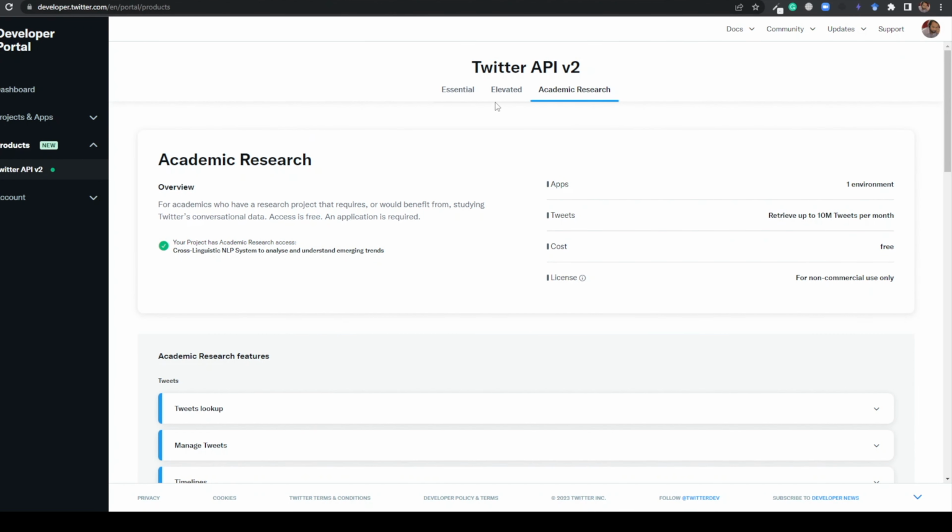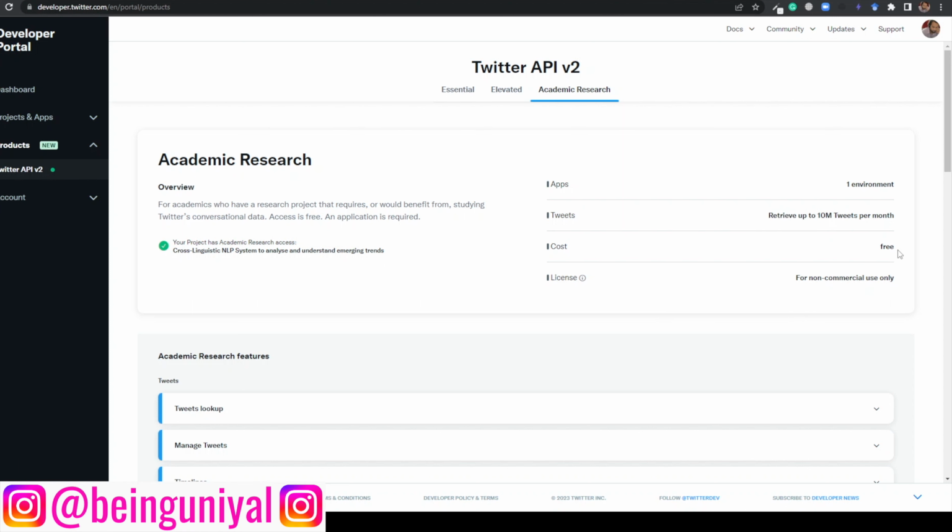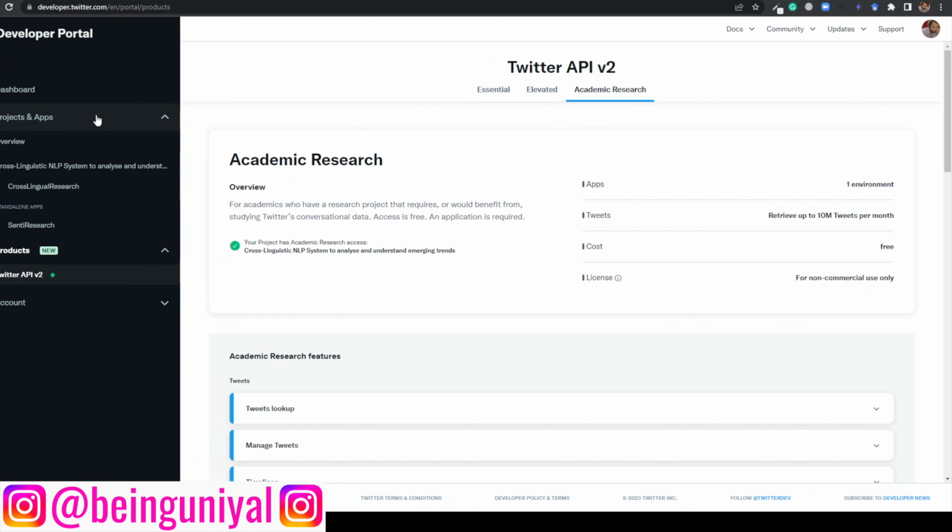What you have to do is go to the developer account and apply for the keys. This is Twitter API v2 that I'm using right now. This is the academic research one. It has a lot of free tweets availability, but I think that has been closed now. I don't know till how much time I'm going to be able to access this. But yes, you can see there is essential, elevated, and academic research. Using this, you can download basically 10 million tweets per month.